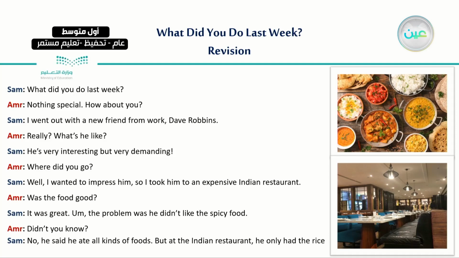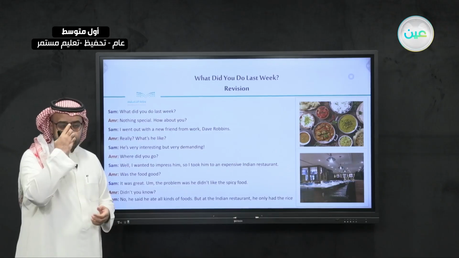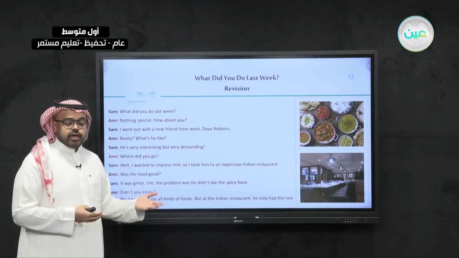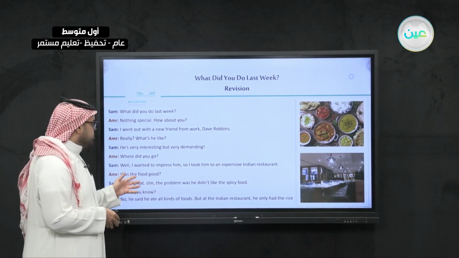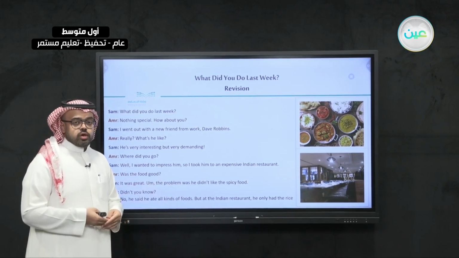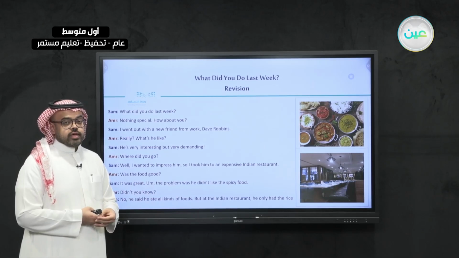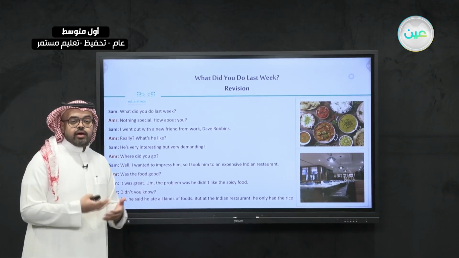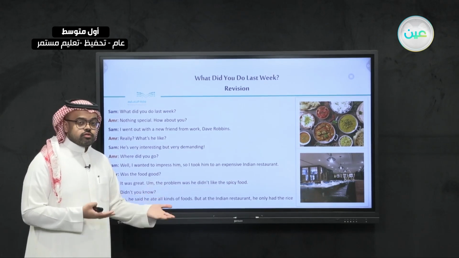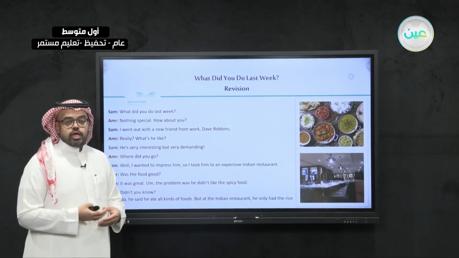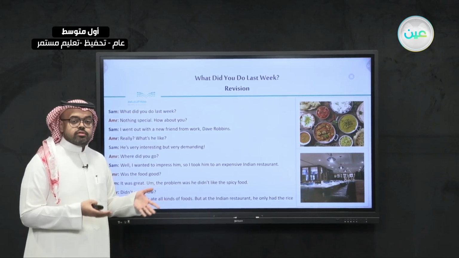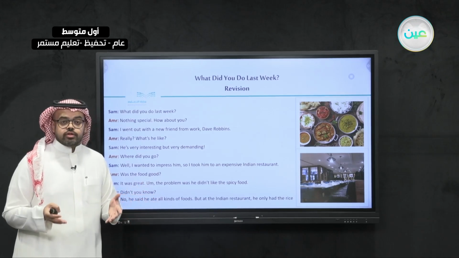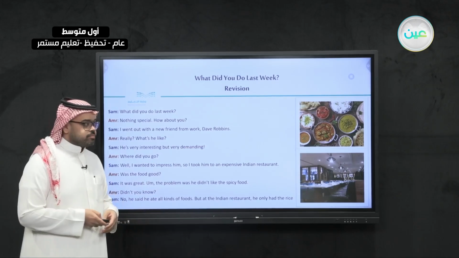Last lesson, we listened to a conversation between Sam and Amr, where both Sam and Amr talk about the activities that they did last week. And one of the activities that Sam did is that he invited a friend to an Indian restaurant, and we learned that his friend did not like the kind of food that they serve in that restaurant. So he ends up eating only the rice. So this was the conversation we listened to from our last lesson.